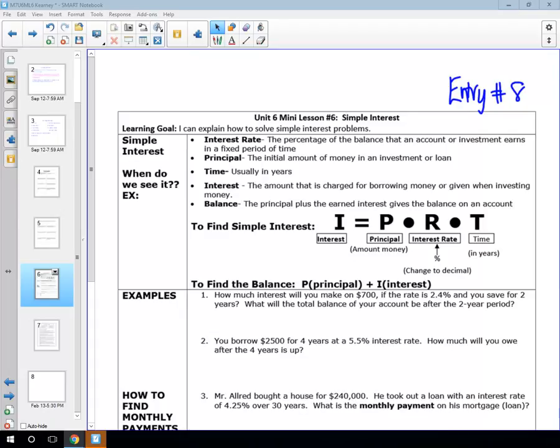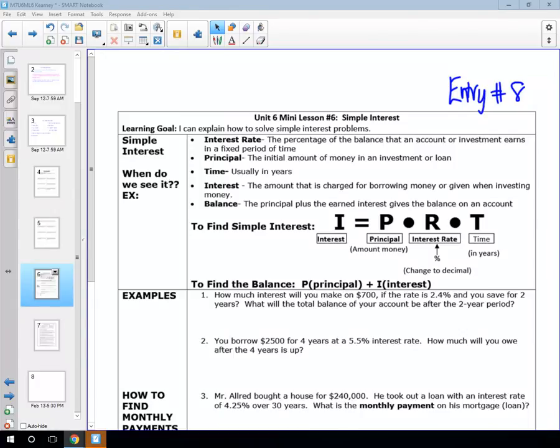So first of all, let's just talk about interest. Interest is the amount of money that you earn on top of money. For example, if you decide you want to buy a house or buy a car or go to college and you don't have the money at that exact time to pay for the house. Let's say you want to buy a house, you have a little bit of money, but you don't have all of it. So usually, what do you do? That's right, you go to the bank and you ask to take out a loan.